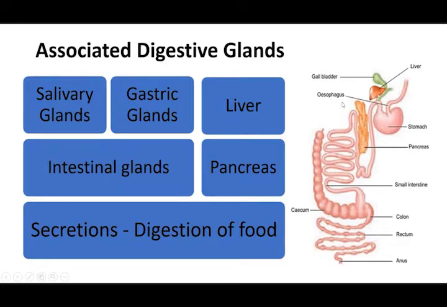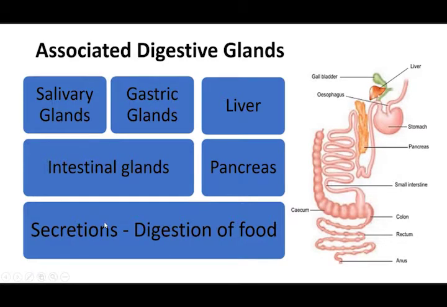And for the digestion process, a few more associated digestive glands are there. Associated glands means supportive glands. What are they? Salivary gland, gastric gland, liver, pancreas. You can see this yellow color part is the pancreas. This red color part is the liver. And then intestinal glands are there in the intestine, and these all come under the associated digestive glands.